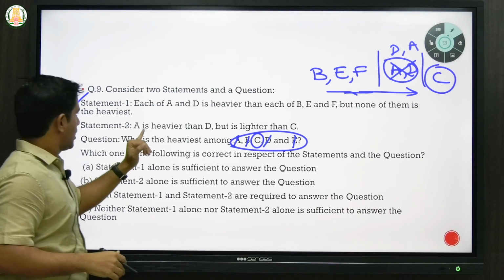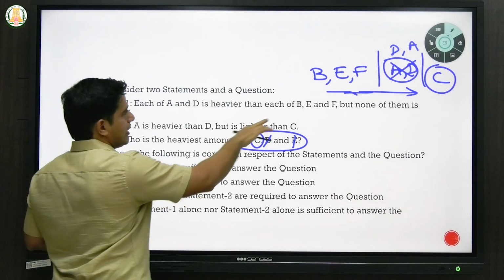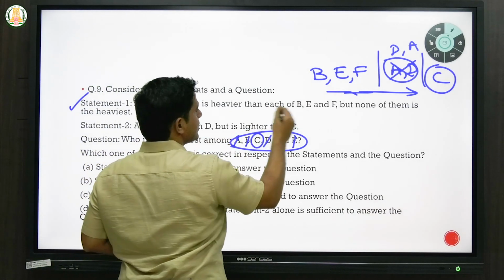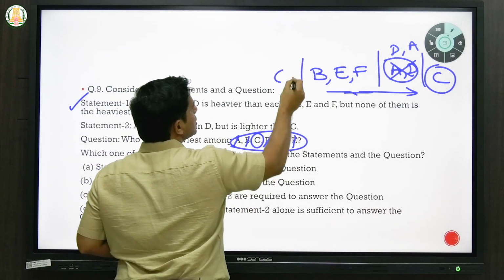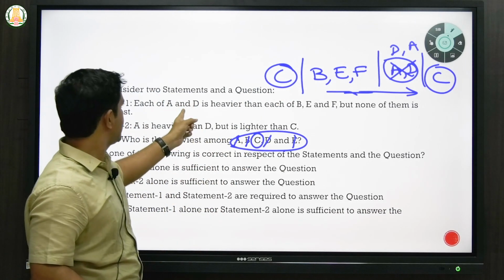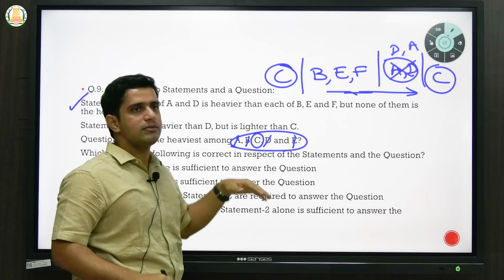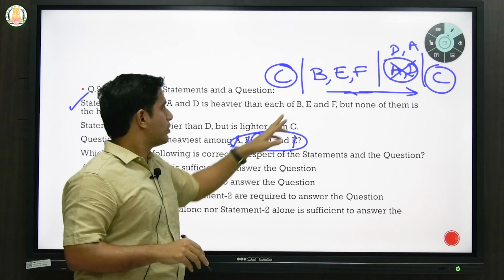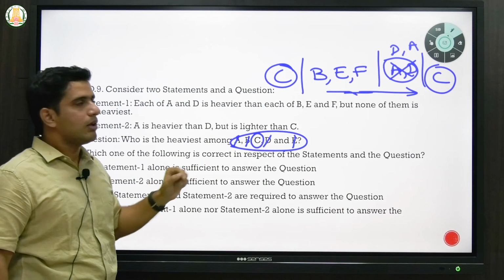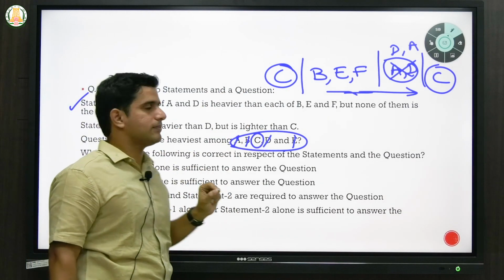But why I am saying statement 2 is also important is because when they say none of them is heaviest, you don't know where C actually is. Since there is no mention of C here, C can actually be here also. It can be the lowest also. Here it is saying none of them is heaviest. That doesn't mean anything other than these will be the heaviest. It only mentions those 5 letters. So C can actually be the lowest also. We should definitely know what C's position is in order to say whether it is heaviest or not.